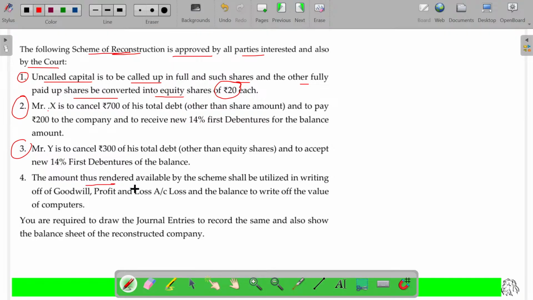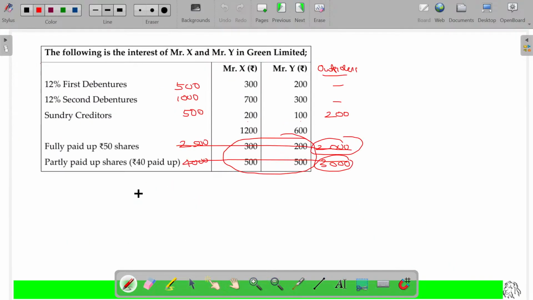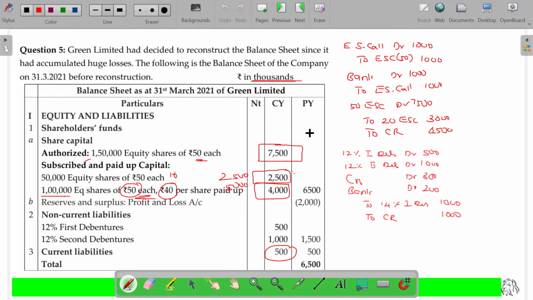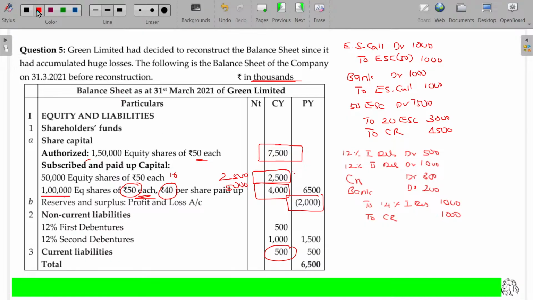Fourth one, the amount thus rendered available by the scheme shall be utilized in writing off of goodwill, profit and loss. And if there is any balance, can be used for writing off the computers. Now, what are the fictitious assets we have? We have intangible assets, and any balance we have can be used for writing off of this one. And any accumulated losses can also be written off. Is there any accumulated losses? Yes, 2000. Now, I debit the capital reduction. This capital reduction can be used for writing off of the losses, profit and loss. How much we have? 2000 rupees.